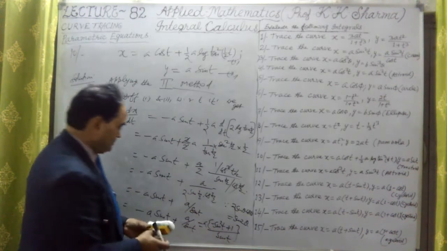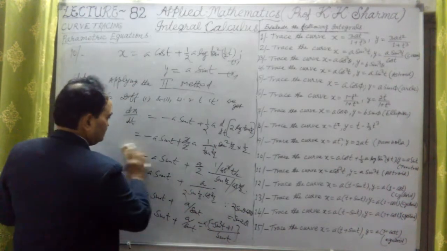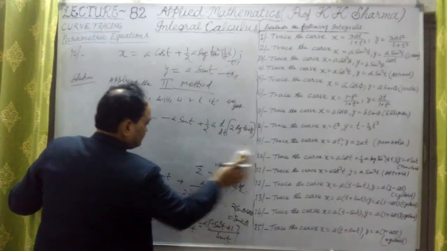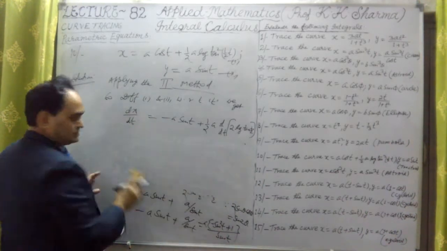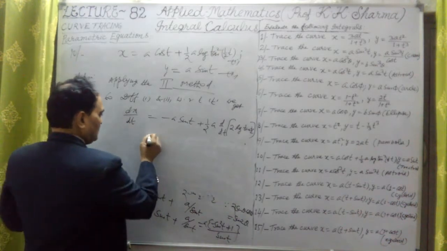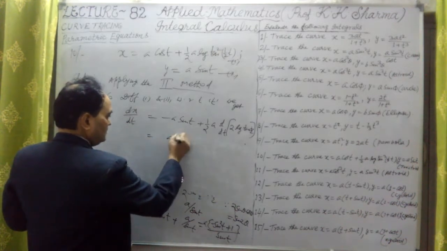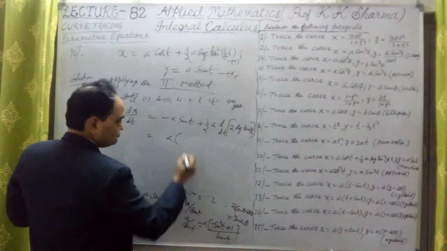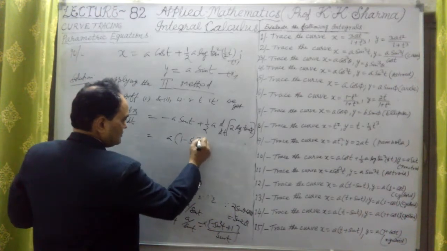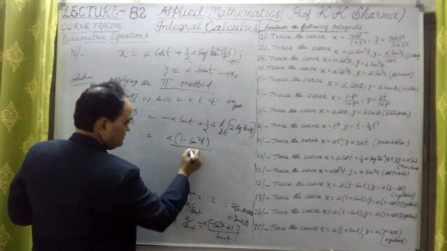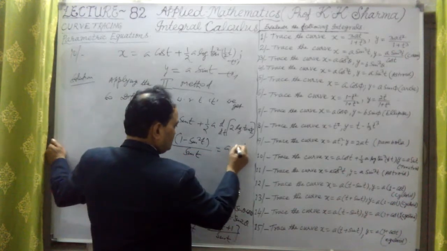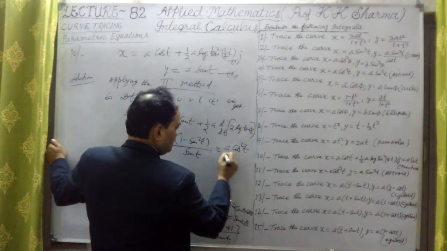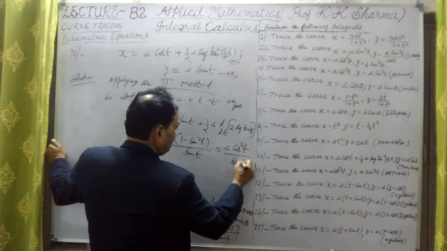That means cos square t. So dx by dt is finally obtained as a into 1 minus sin square t upon sin t. It is nothing but a into cos square t upon sin t.